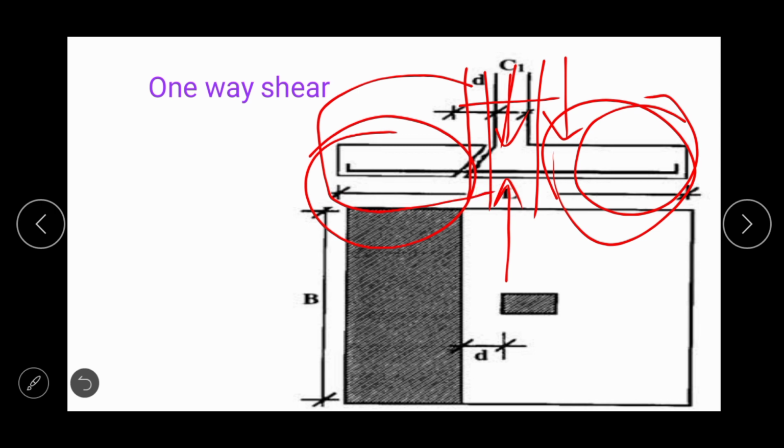If shear occurs not only in this direction but also in this direction, then that will be known as the two-way shear. Okay, actually here shear is occurring in this direction or over this length only. This is why this is known as one-way shear.